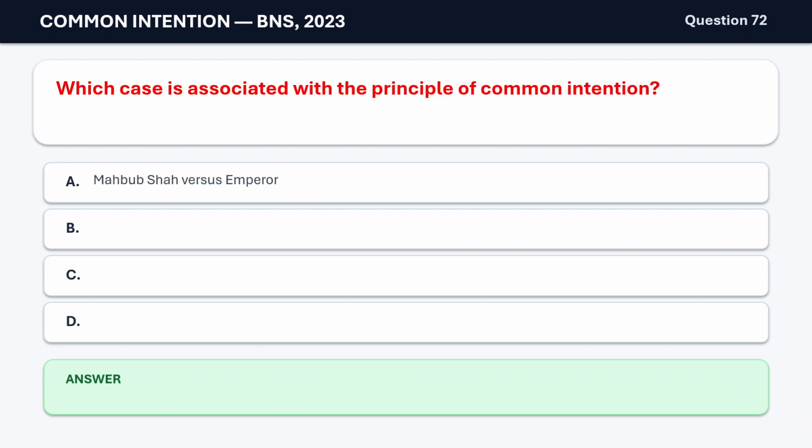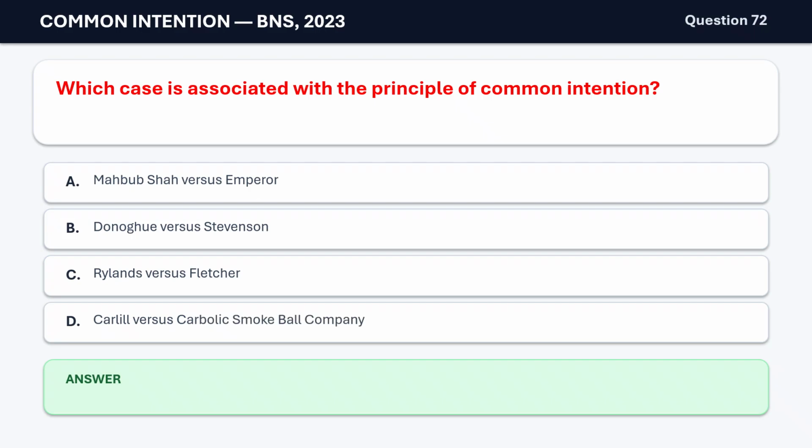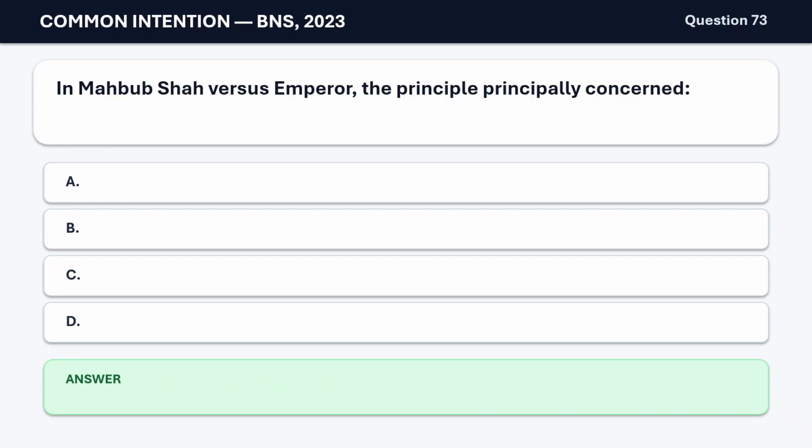Question 72. Which case is associated with the principle of common intention? A. Mehboob Shah vs. Emperor, B. Donoghue vs. Stevenson, C. Rylands vs. Fletcher, D. Carlill vs. Carbolic Smoke Ball Company. The correct answer is A. Mehboob Shah vs. Emperor. Question 73.